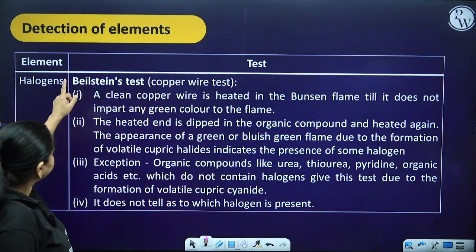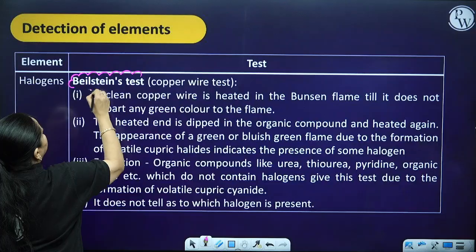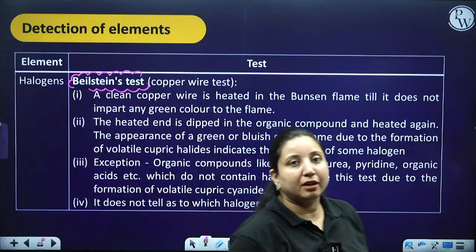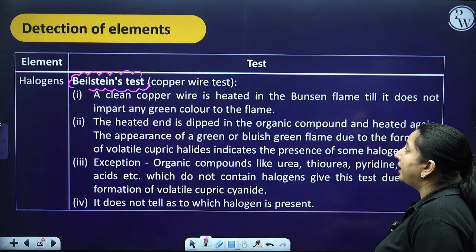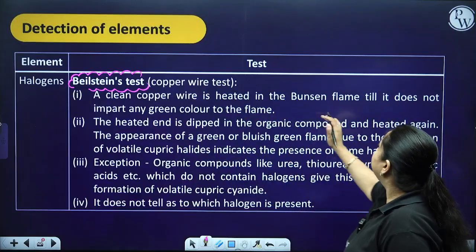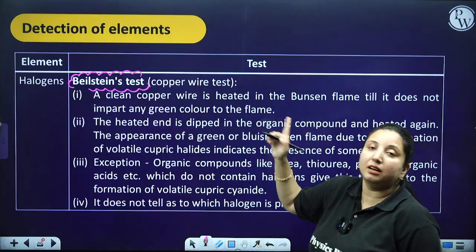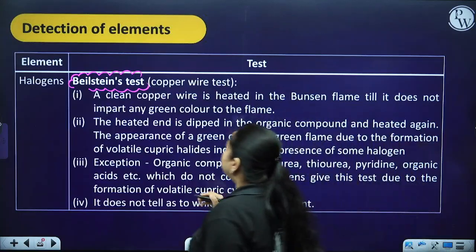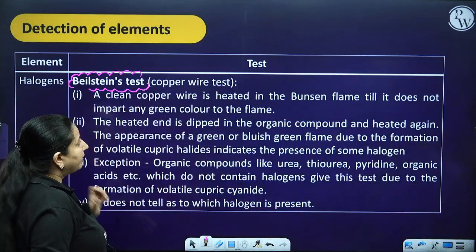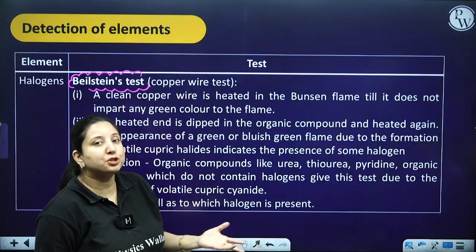Halogens. The test name is Beilstein's test, also called the copper wire test. You take a clean copper wire and heat it in the Bunsen burner till it does not impart any green color to the flame. Remember this point. Now the heated end is dipped in the organic compound and heated again. Chlorine is bluish green in color.